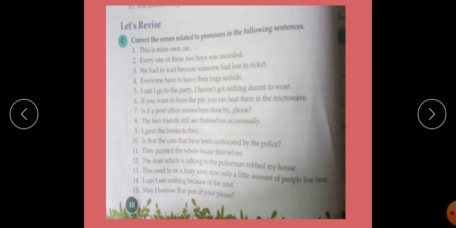Next, if you want to have two pie, you can heat them in the microwave. You have to correct the sentence. If you want to have the pie, you can heat it, not them. You can heat it in the microwave. Rest of the exercise you have to do on your own, students.